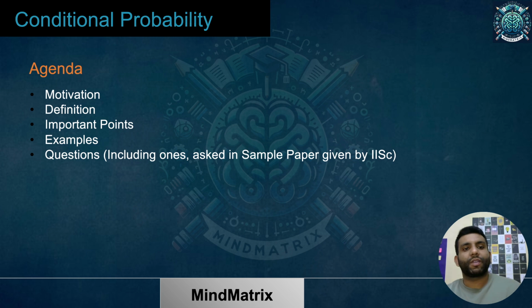Let's come to the agenda of today. We'll be discussing conditional probability. In the last few sessions we have already seen the basics of probability and the questions based on that. Today in the session we will also be including the question which was there in the sample paper given by IISc. We'll be solving that as well, and we have got some examples for you to solve. So this is going to be the agenda: motivation, definition, important points, examples, and questions.